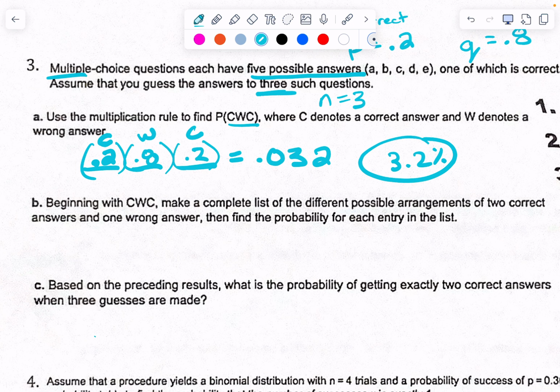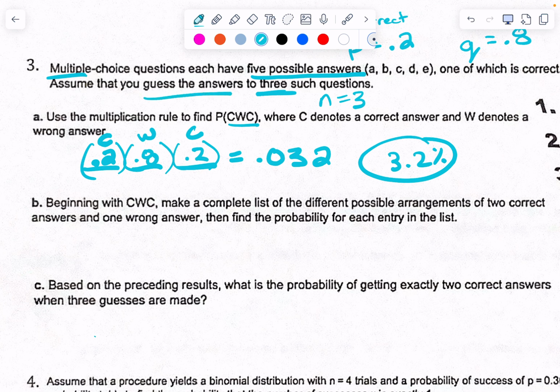Now, this is if I'm guessing randomly. Obviously, if I have some knowledge in my brain and I studied, my chances of getting the answer correct are higher. But this is just if I bubble straight through. Does that make sense? If you are guessing randomly on these things, right? Yes, if you guess the answer.